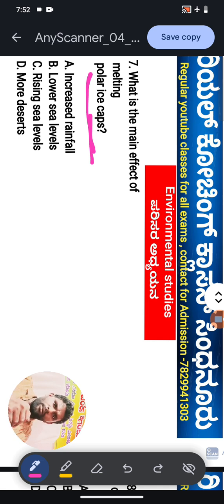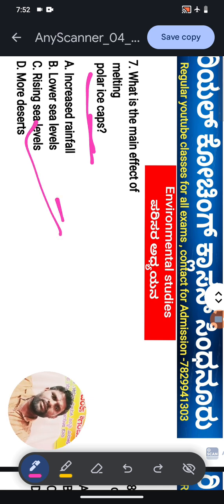Increased rainfall, lower sea levels, rising sea levels, more deserts. Which is the right answer for question number 7? Dear students, option C is the right answer. Rising sea levels is the main effect of melting polar ice caps.